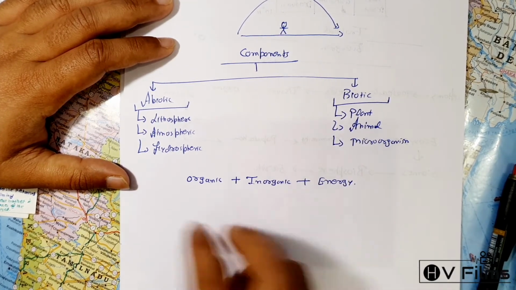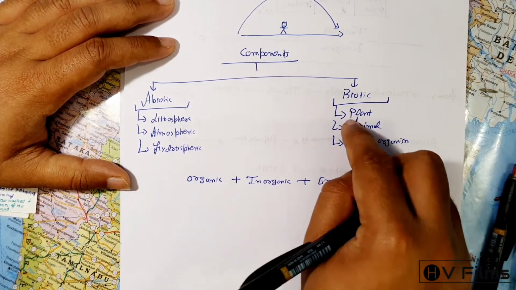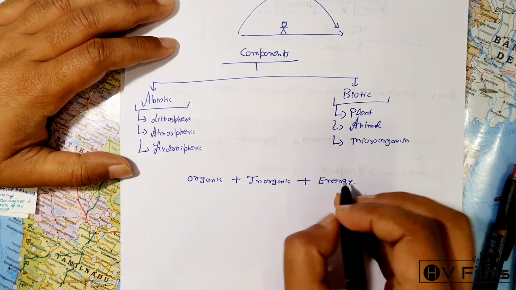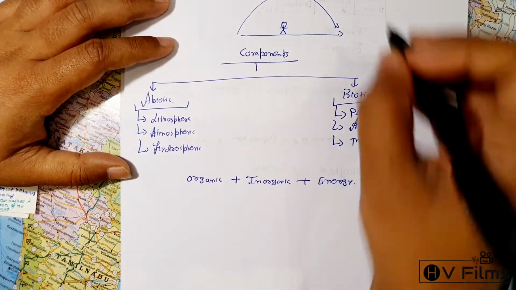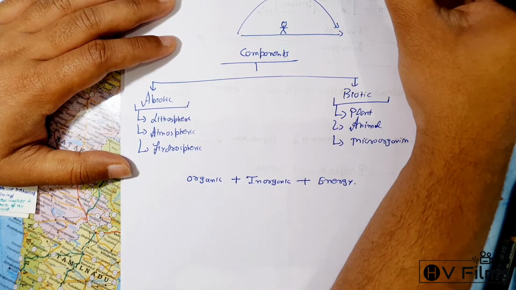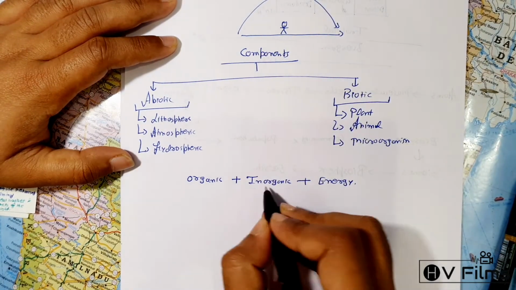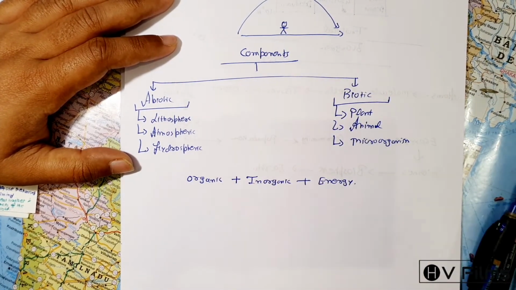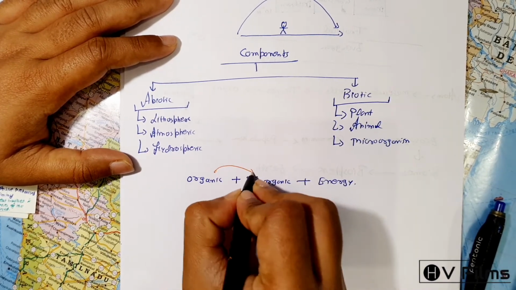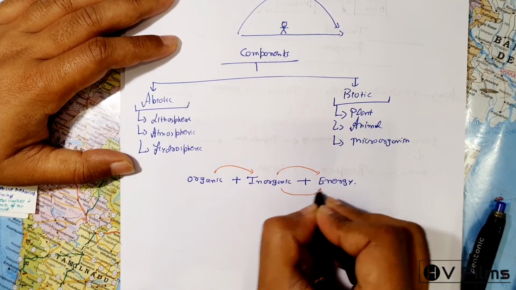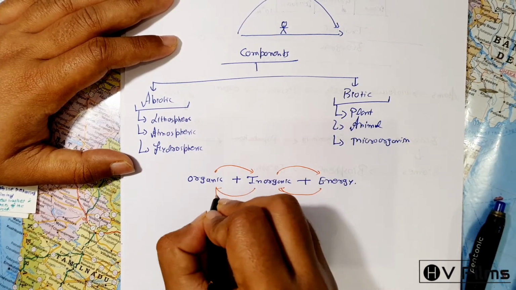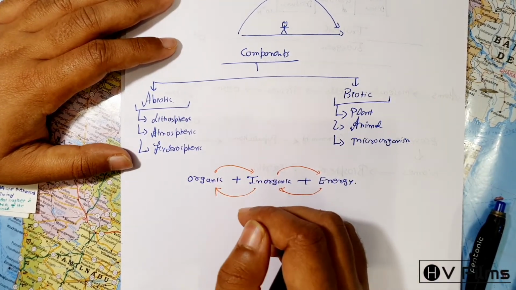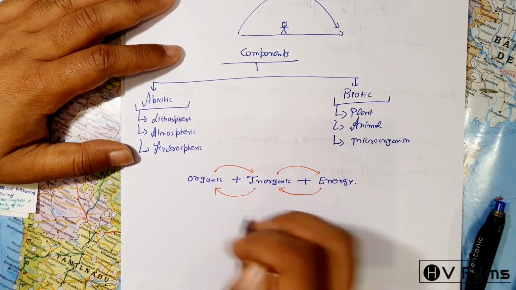You can refer to organic as biotic and inorganic as abiotic, plus the energy component. When we say it is self-regulating, it means all these three are mutually interdependent and interrelated.